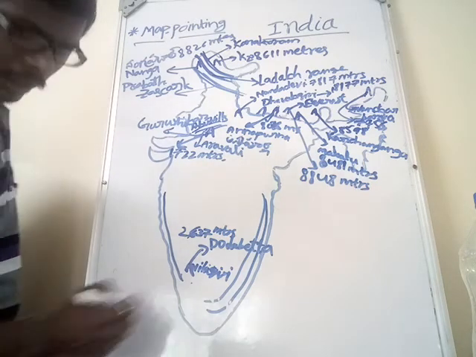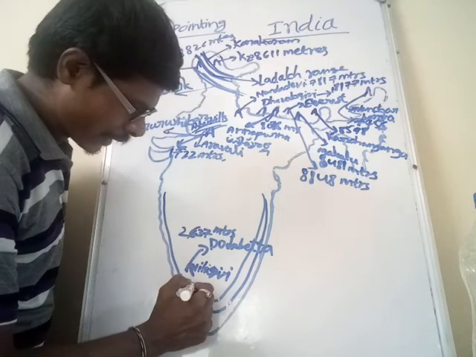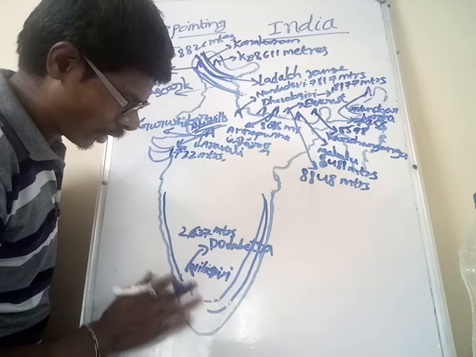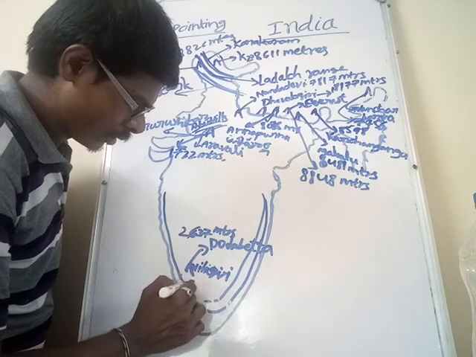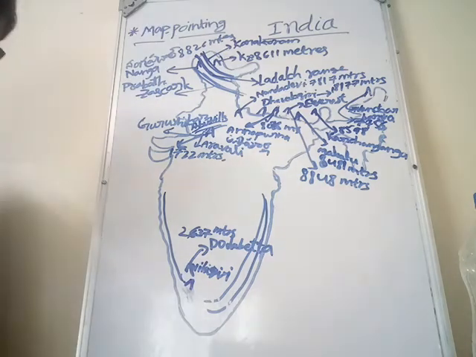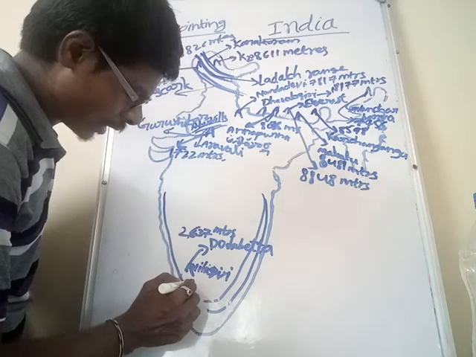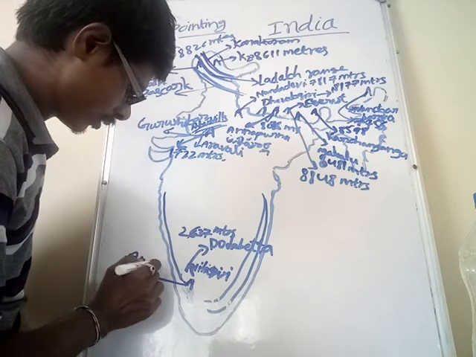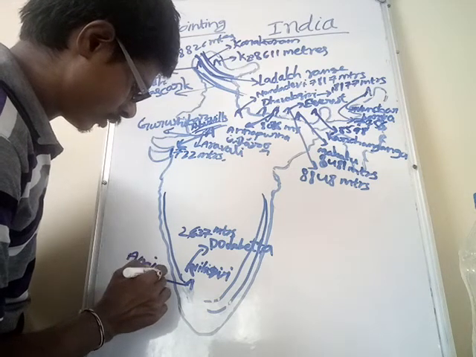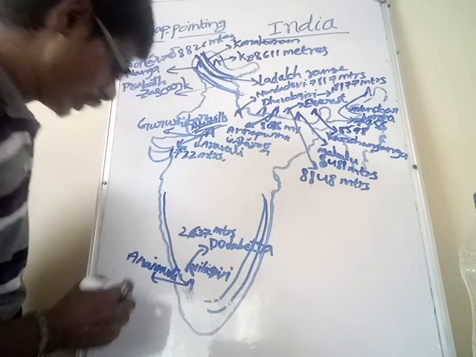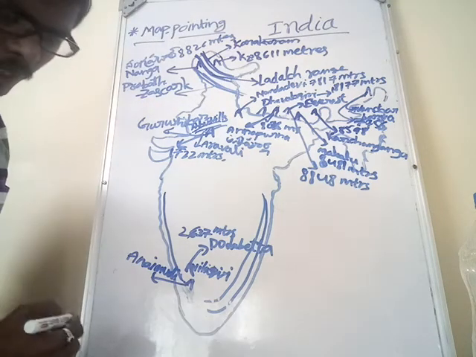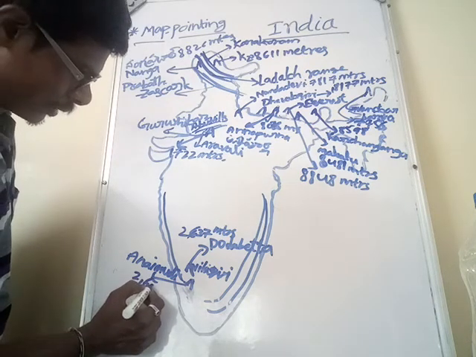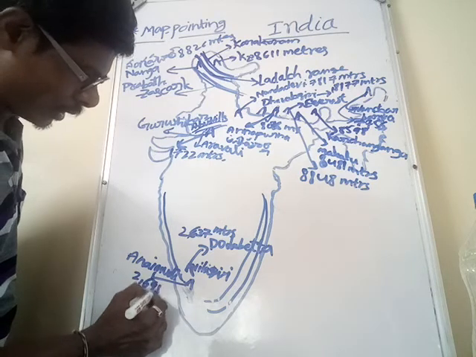Next, Annamalai hills are located in Kerala. In these Annamalai hills, Anaimudi peak is the highest peak. The height of the Anaimudi peak is 2,695 meters.